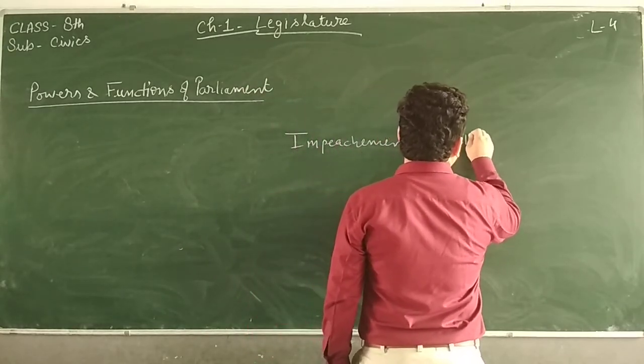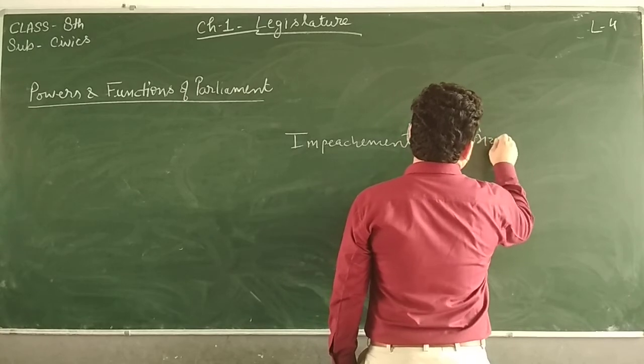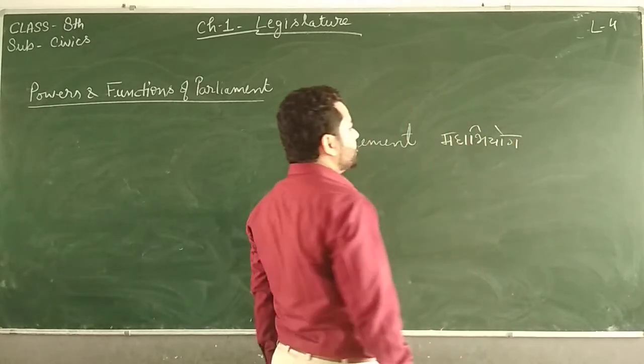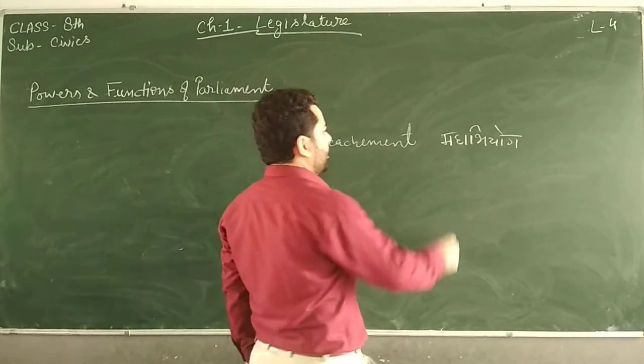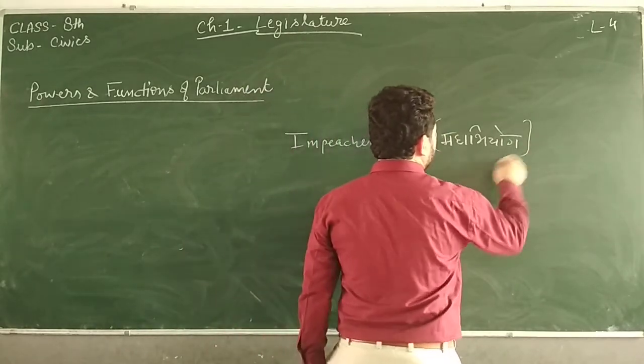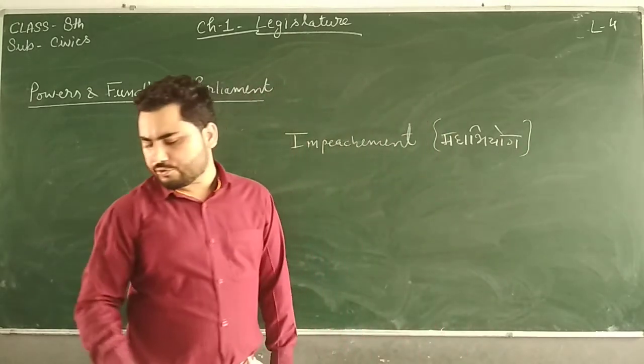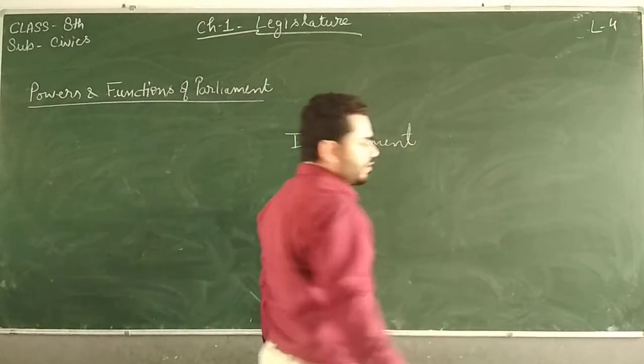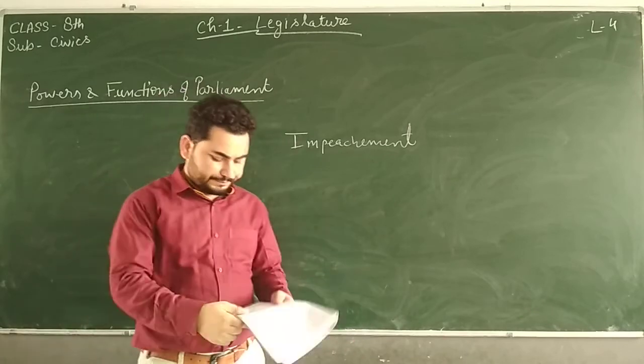You will read this word in newspapers, as most of the Hindi newspapers are available in our locality, so you should know this term also. Impeachment.